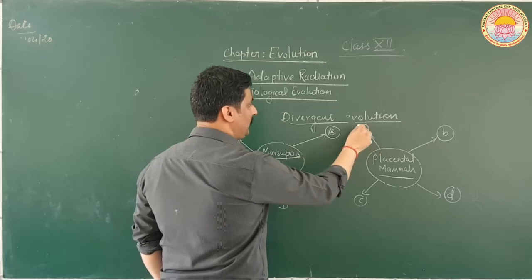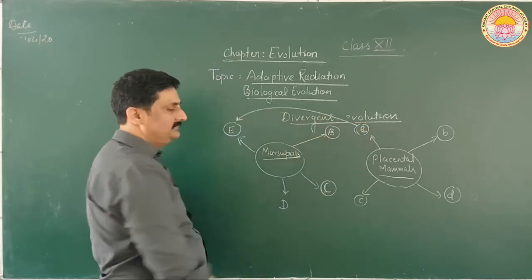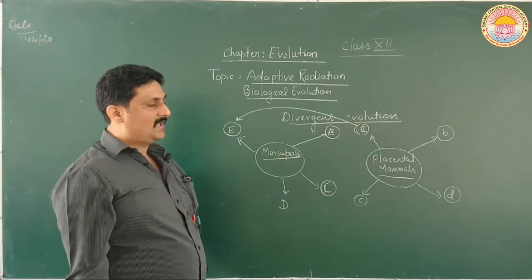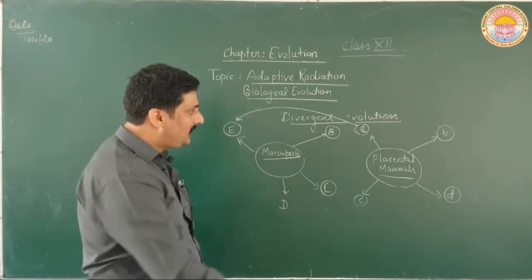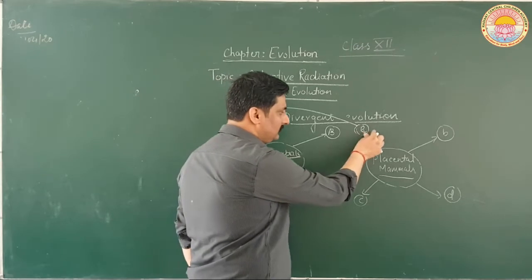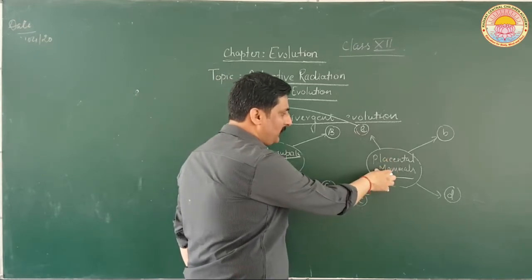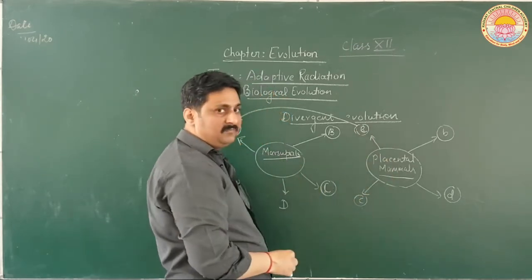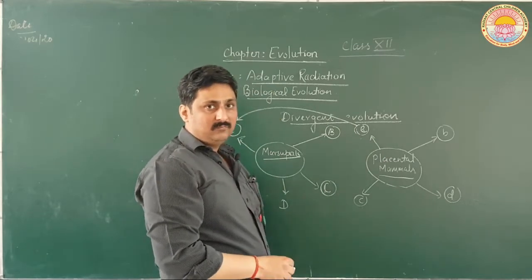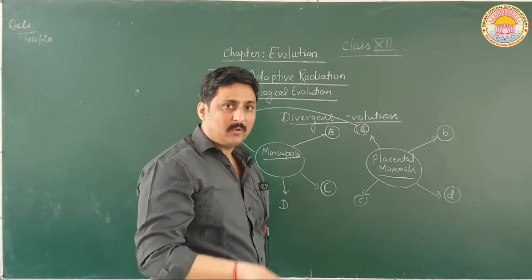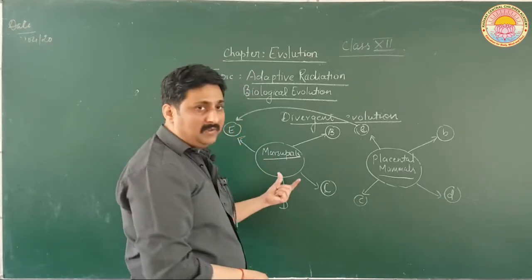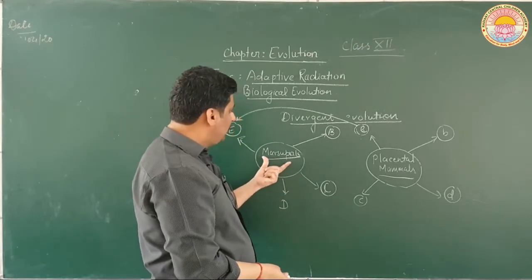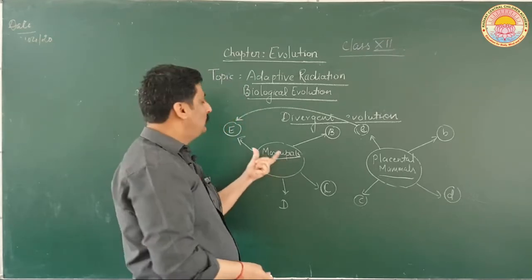Small e starts to resemble capital E morphologically. That means animals which have evolved from placental mammals start to resemble animals which have evolved from marsupial mammals